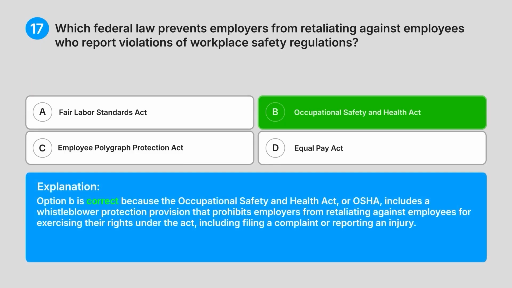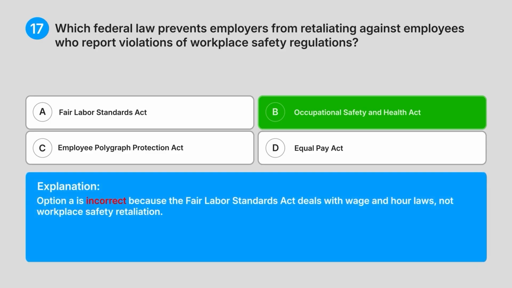Explanation: Option B is correct because the Occupational Safety and Health Act, or OSHA, includes a whistleblower protection provision that prohibits employers from retaliating against employees for exercising their rights under the Act, including filing a complaint or reporting an injury.